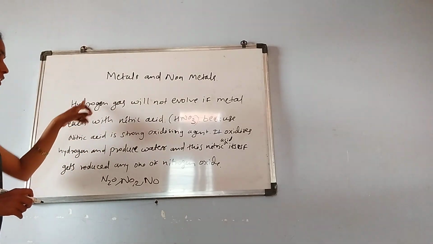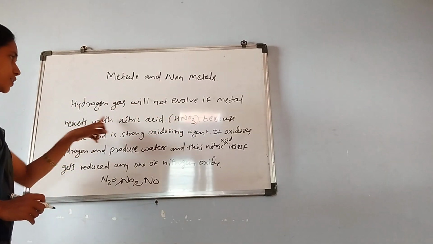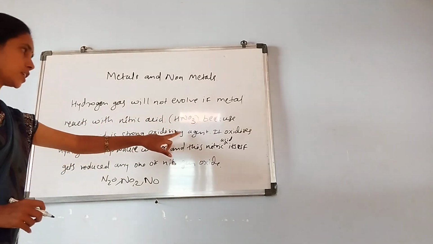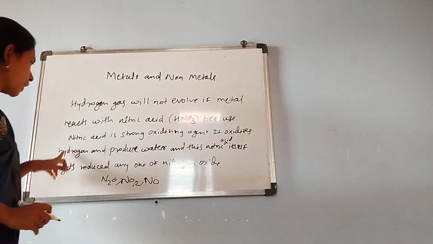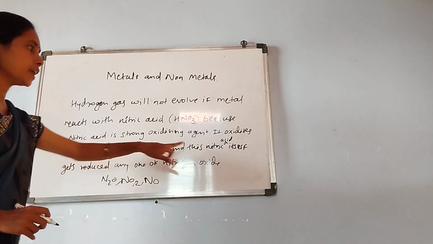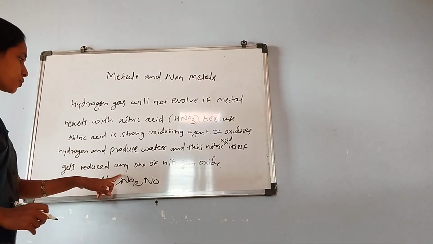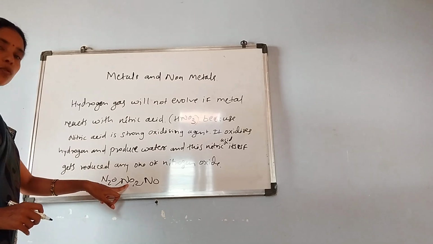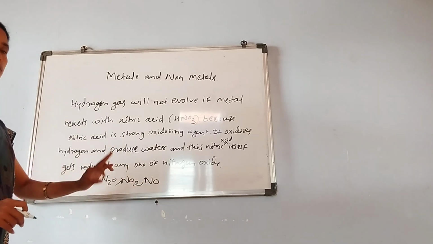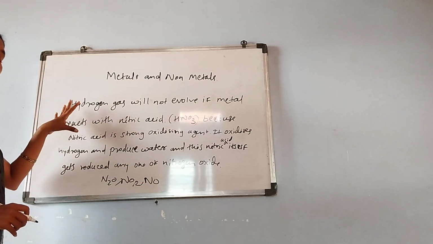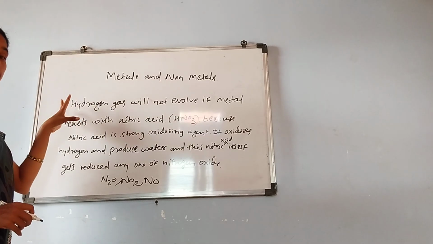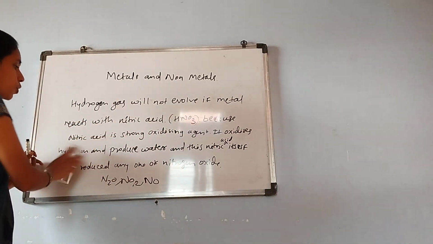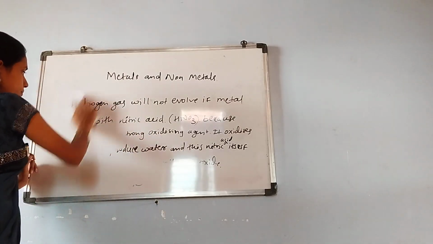So hydrogen gas will not evolve if a metal reacts with nitric acid, because nitric acid is a strong oxidizing agent and it oxidizes hydrogen and produces water, and the nitric acid itself gets reduced to any one of the nitrogen oxides, that is N2O, NO2 or NO. This is what happens when a metal reacts with nitric acid. Next I am going to discuss royal water or aqua regia.